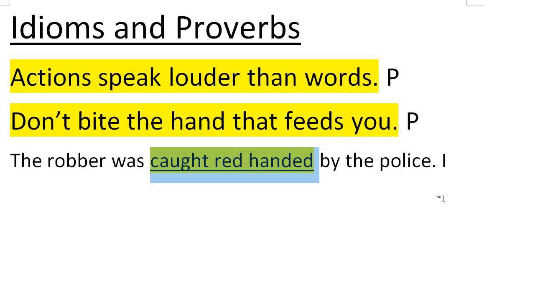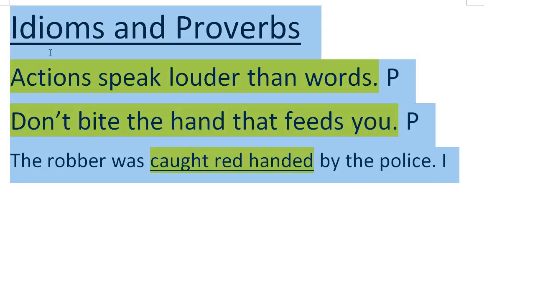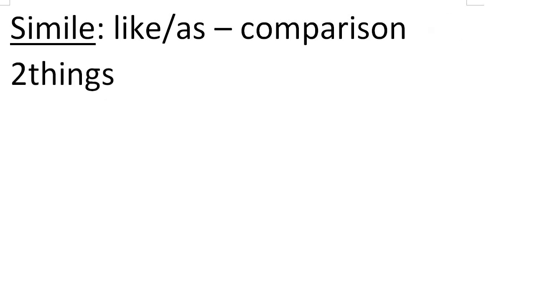Okay, right. So let's just review everything we've done so far. Okay, and you can guess along when you get to it. Simile, right? Simile, 2 words, like, as, and it is a comparison between 2 things, right?